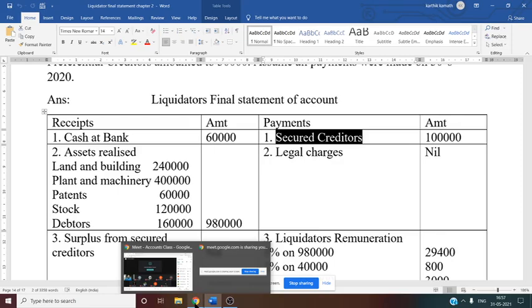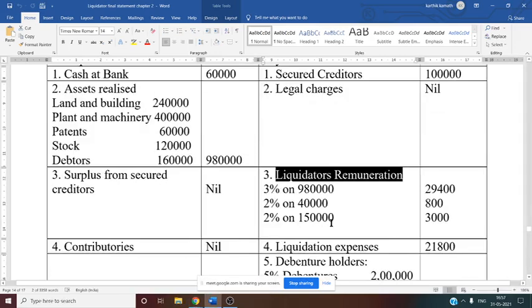Legal charges not there, nil. Legal charge is not there in this question, nil. Liquidator's remuneration. So now liquidator's remuneration, on 3 types you have to calculate liquidator's remuneration. One is for realized, second is for unsecured creditor, and one more is for preferential creditor. So now first we will calculate liquidator's remuneration on the asset realized. Asset realized we know, if you see the receipt side, there you get asset realized 9,80,000.